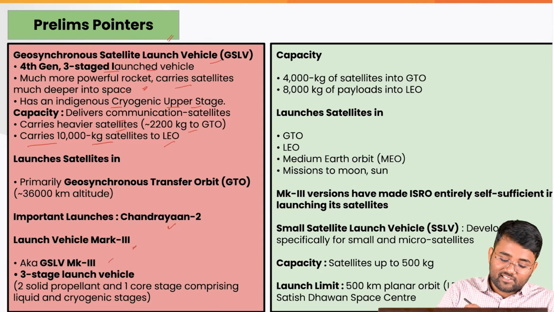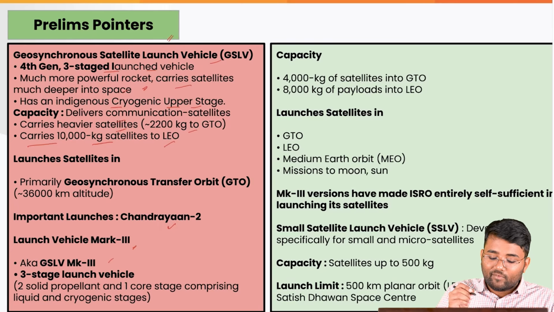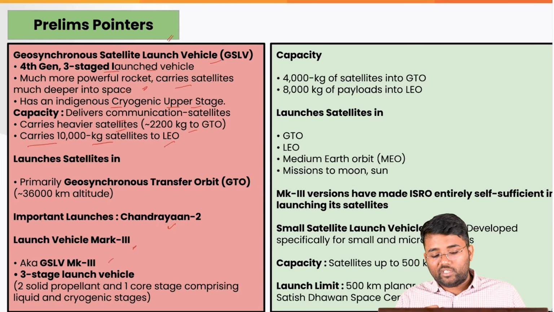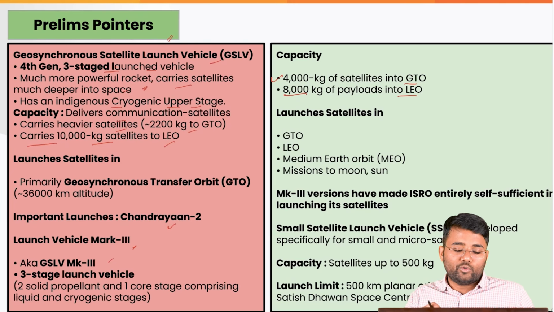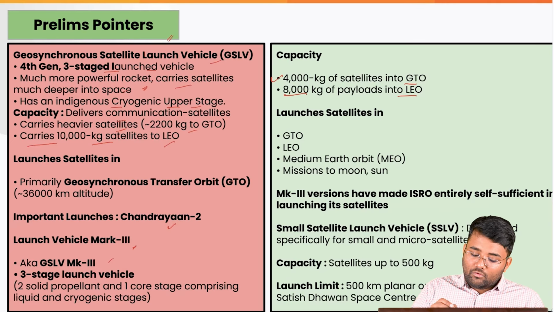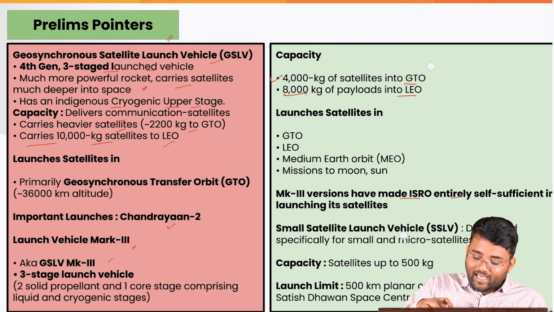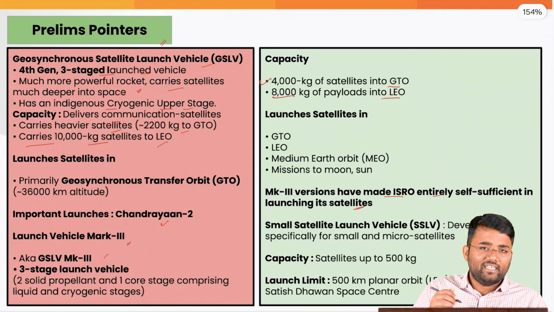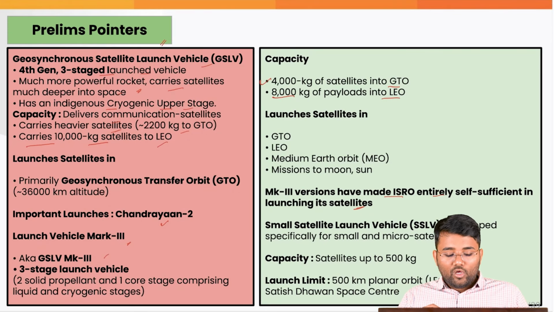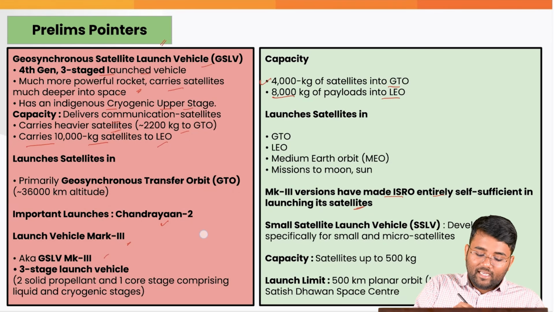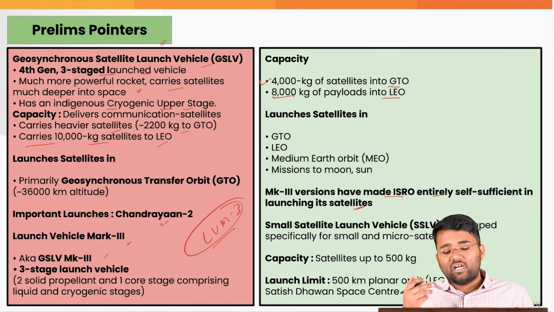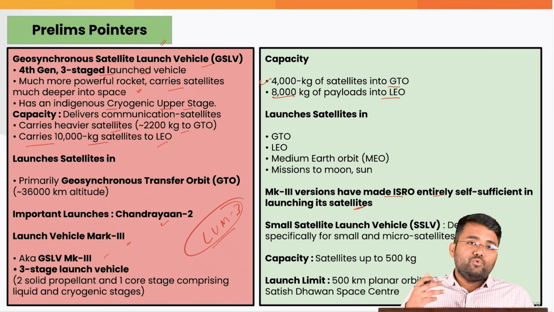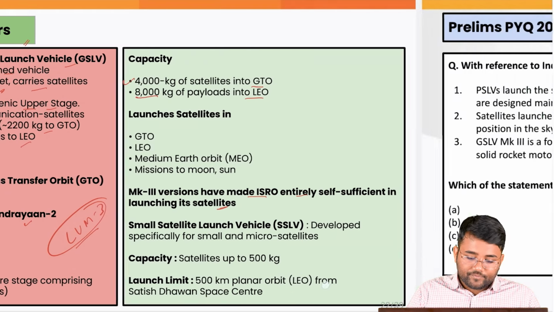This is a three-stage launch vehicle, 2 solid propellant and 1 core stage comprising liquid and cryogenic stage. Capacity is 4,000 kg of satellite into GTO and 8,000 kg payload into low Earth orbit. Also, the Mark 3 version has made ISRO entirely self-sufficient in launching its satellites. We have no dependency. Also, what we need to understand is that LVM3, which is one type of GSLV Mark 3, will be used for the Gaganyaan mission also.